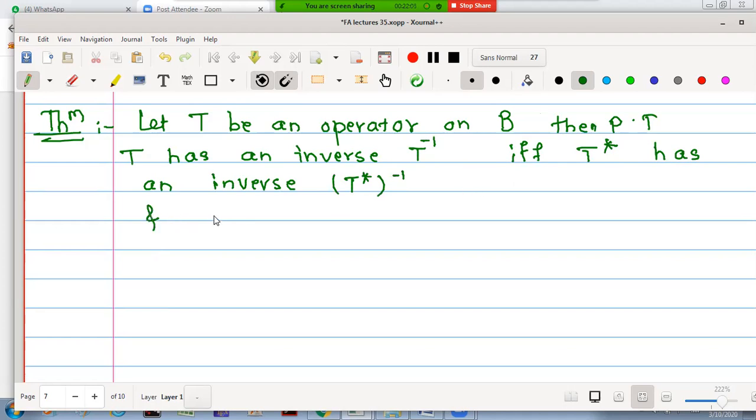And what we want to prove is that the inverse of this T star is nothing but the conjugate of T inverse.